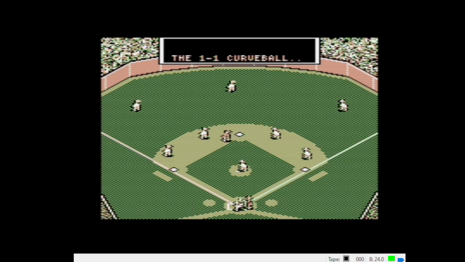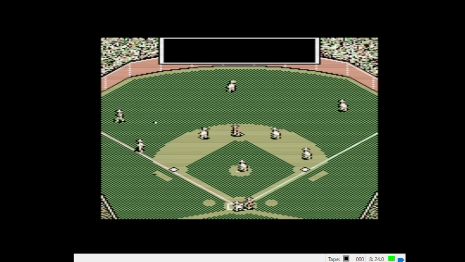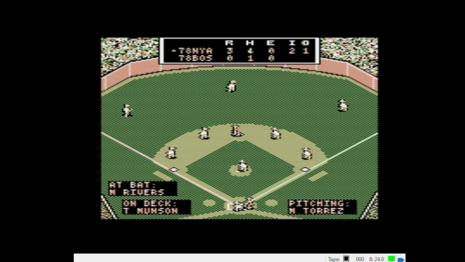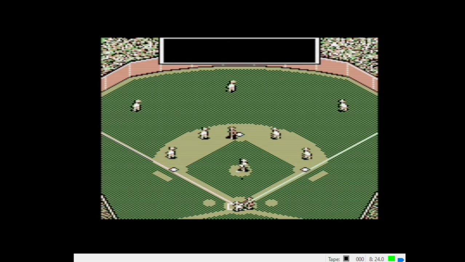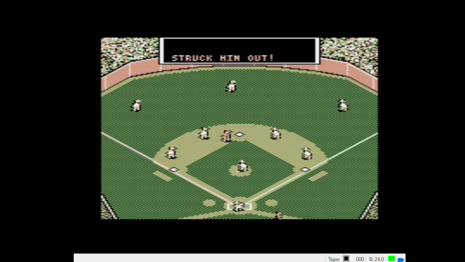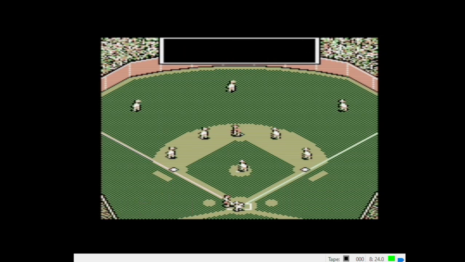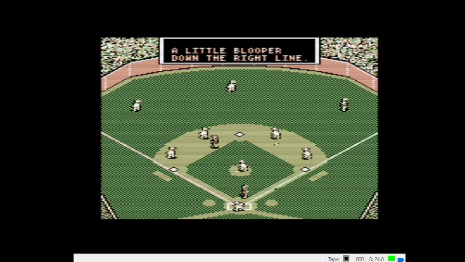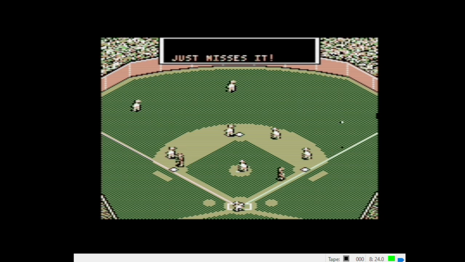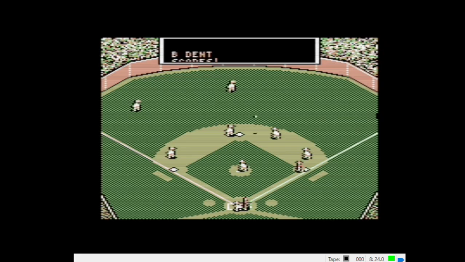Okay, Mickey Rivers. 1-1 curve. Popped up in foul ground behind third. Oh, out of play. 1-2 curve. Oh, caught looking. Rivers goes down on strikes. 2 down. Yankees up 3-0. Thurman Munson at the plate. Little blooper down the line. That's going to find some grass there. That's a base hit. And Dent scores. The Yankees up 4-zip.